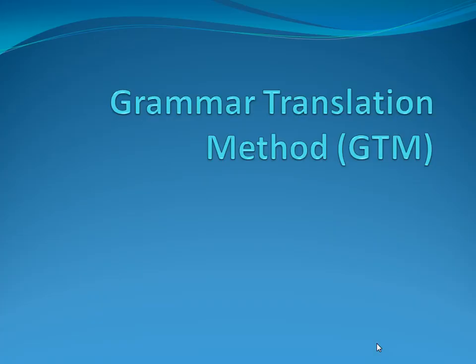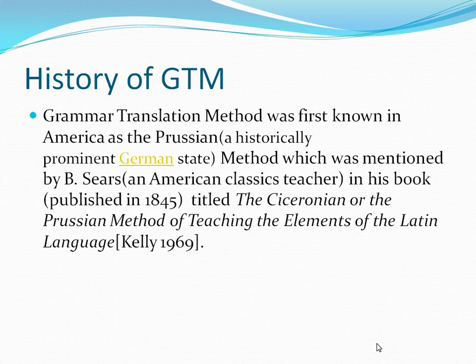So, grammar translation method. This method has several names. It is called Prussian method. Why is it called Prussian method? Because GTM started its journey with some scholars, and they are the German scholars.